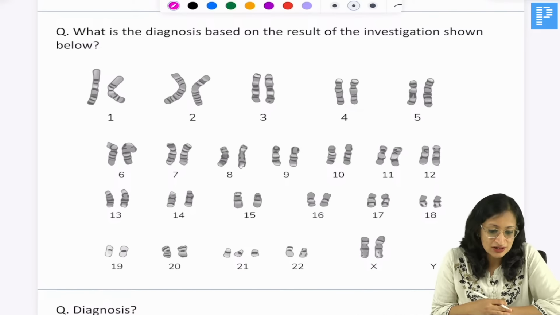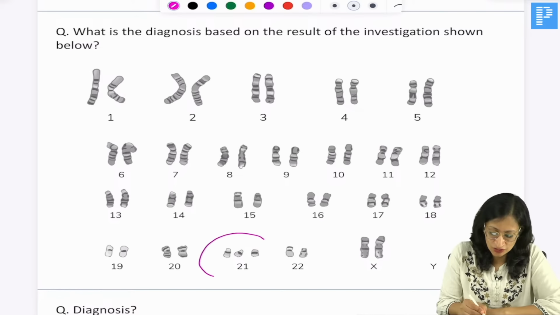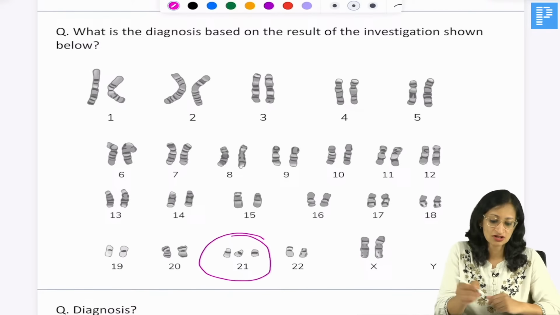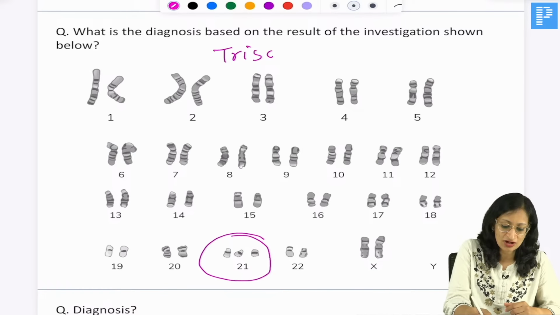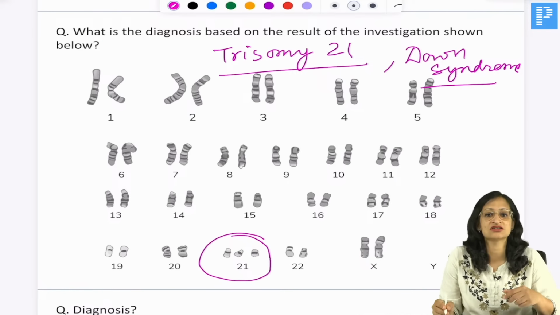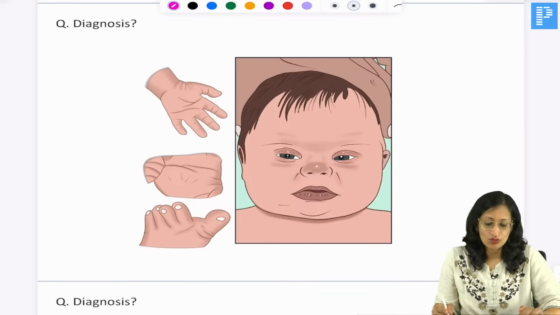Very good. Nasreena, Mash, Alia, Robo. You can see that all the chromosomes have 2 copies except chromosome 21 here. So this is trisomy 21. Our diagnosis is trisomy 21 or Down syndrome. If you count the total number of chromosomes here, instead of 46, it is going to be 47, right?